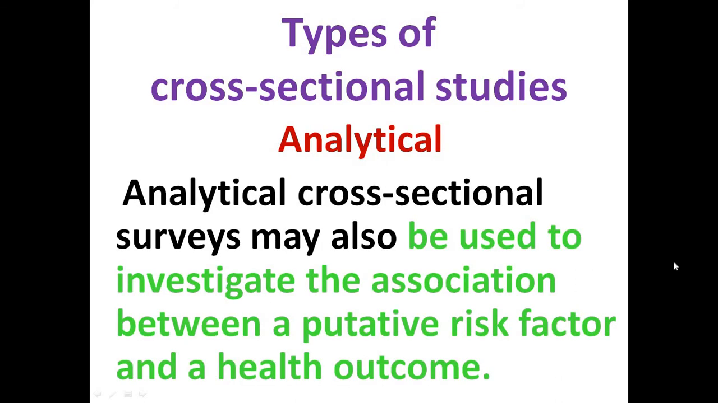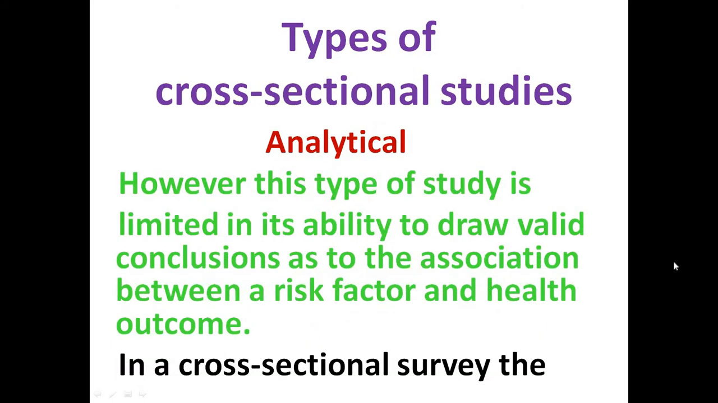Then there is the analytical one. Analytical cross-sectional surveys may also be used to investigate the association between a putative risk factor and a health outcome. So if we know a risk factor, then we can find the outcome of the health status of the community, or the outcome of the disease. However, this type of study is limited in its ability to draw valid conclusions about the association between risk factor and health outcome.